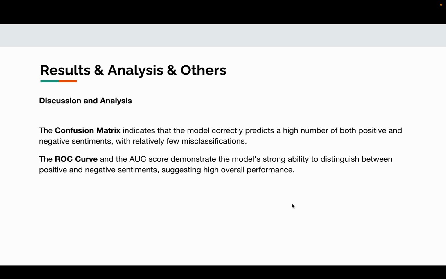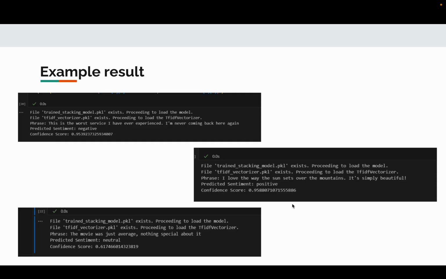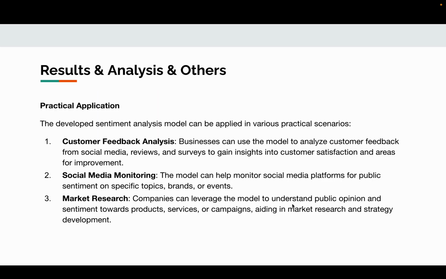We used the confusion matrix to determine that our model correctly predicts a higher number of both positive and negative sentiments, with relatively few misclassifications. Additionally, the ROC curve and the AUC score demonstrate the model's strong ability to distinguish between positive and negative sentiments. So here are example results from our model.